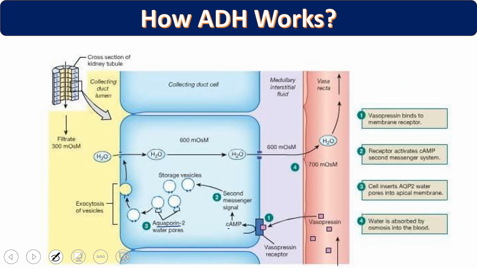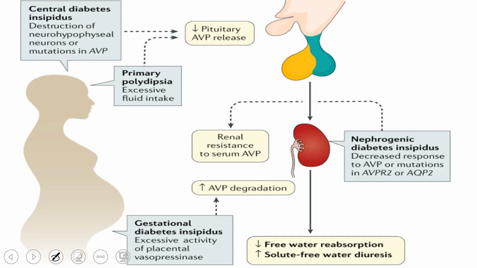As soon as aquaporin 2 moves here, water, which is 180 liters in 24 hours, will be taken back into the blood circulation. This is the normal function. This is called water reabsorption, and water reabsorption is regulated by the ADH hormone.